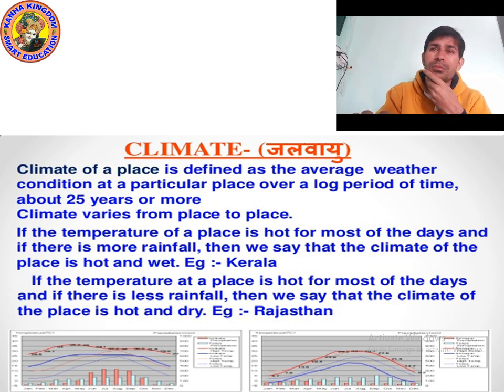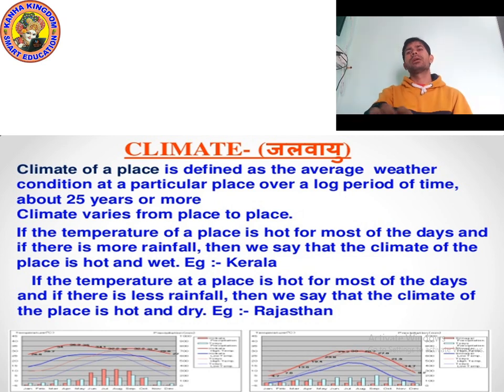Sometimes it is more warm, more humid, more cloudy, more windy, and sometimes it is less warm, less cloudy, less windy. And it may rain for an hour in the morning, then become sunny and clear right after that. So I hope that you understood completely about weather. Now let's talk about climate. Okay, climate. So what do you mean by climate?